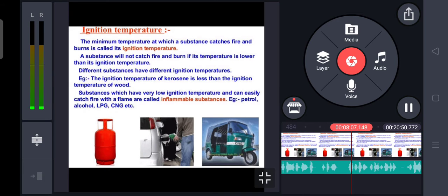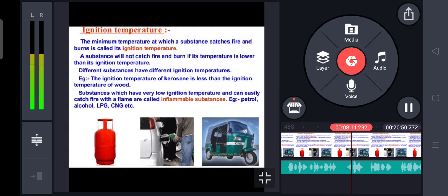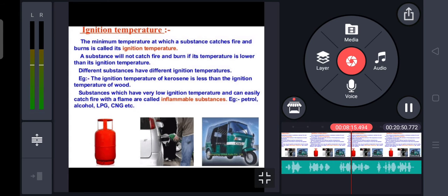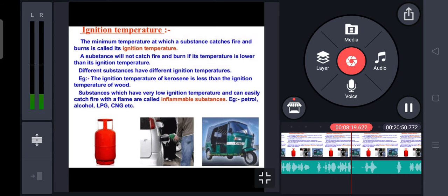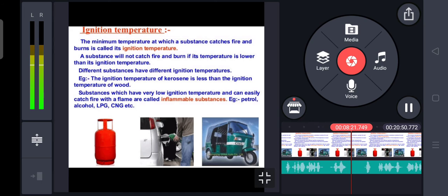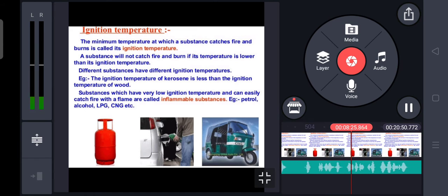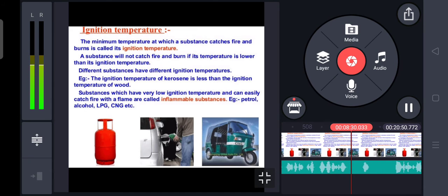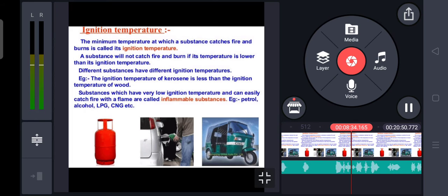For example, the ignition temperature of paper is about 233 degrees centigrade. This means for combustion of paper, first you have to supply this minimum temperature so that it catches fire. If you supply less than this ignition temperature, then combustion is not possible.